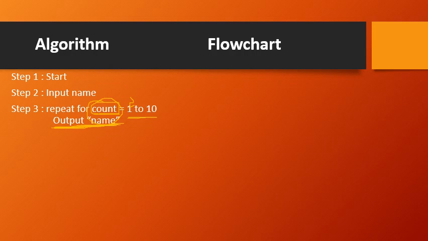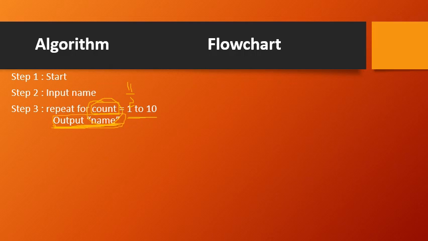Okay, now what happens? The count again increments, so count value will become 11 this time, right? Count value becomes 11. But when it comes back and tries to check, is the count 1 to 10? No, because the count is 11 now. So the count value has exceeded the number of times I have to repeat for. So now the repeat for count has taken all the possible values from 1 to 10, that is exactly 10 times. So 10 times I have executed this particular statement.